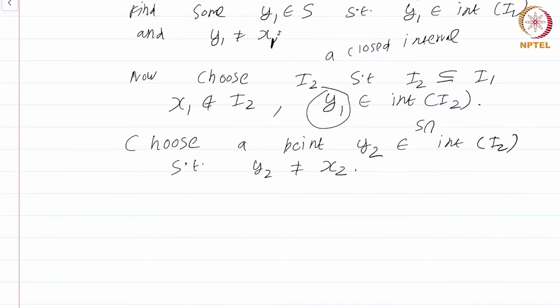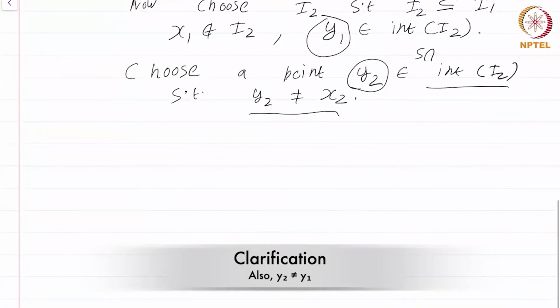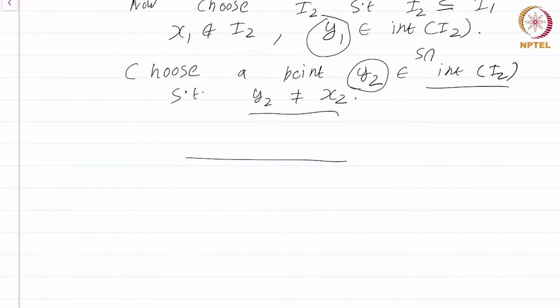Because y1 is there in S, it is going to be a limit point of the set S. Because it is a limit point of the set S, there are going to be infinitely many points of S which will be there in the interior of I2. Because there are infinitely many points of S in the interior of I2, I can always pick this y2 such that y2 is not x2. Okay. So now zooming the previous picture, what has happened is we have this I2, and in this I2 we have our element y1. We are choosing a y2 here.